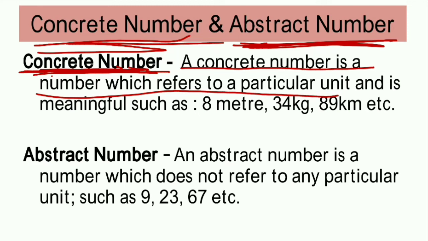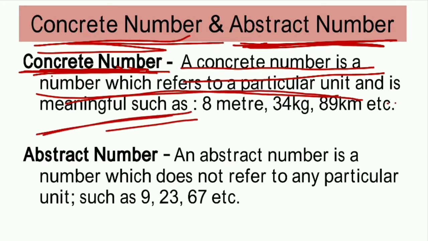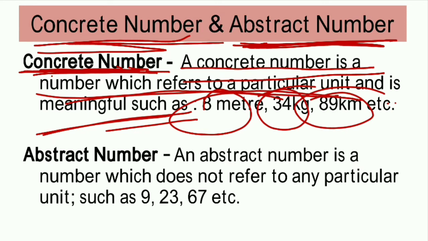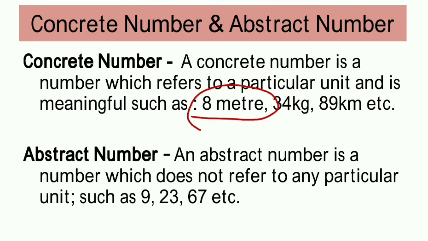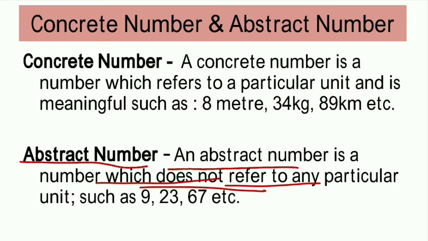So concrete numbers are those numbers which refer to a particular unit and are meaningful, like 8 meters, 34 kg, 89 kilometers. These are known as concrete numbers. And abstract numbers are those numbers which do not refer to any particular unit.